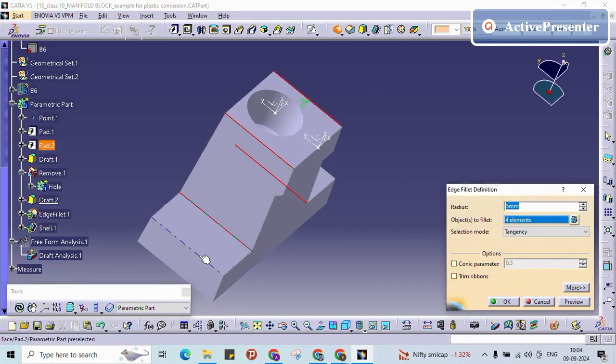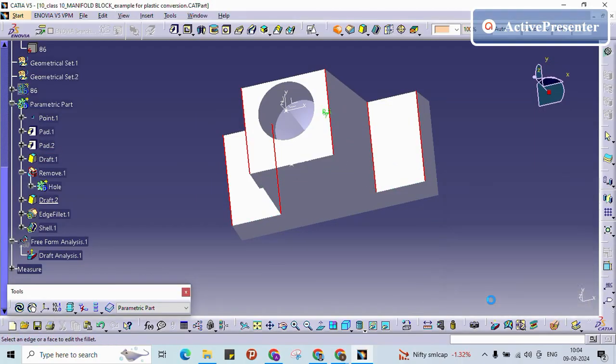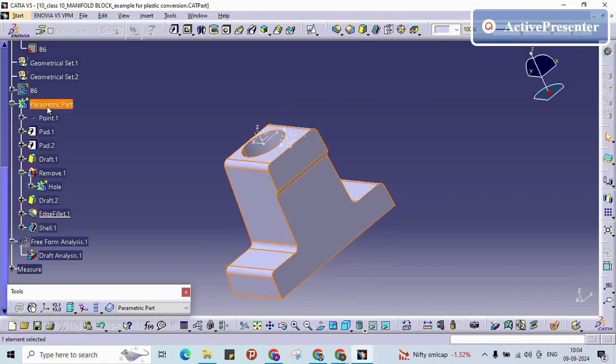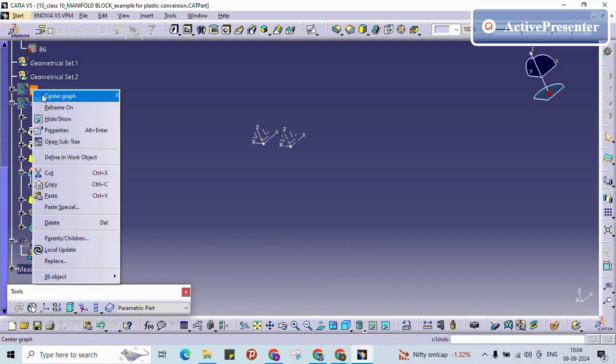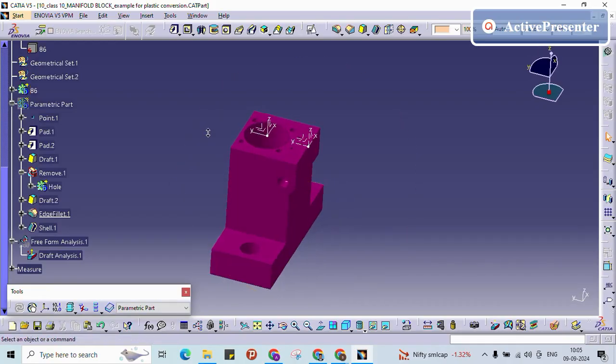So this is my final part. This is my given part. Given is nothing but a dump part. They have taken it from some other car, maybe from a competitor. They don't have a CAD part, meaning it is not editable. Maybe you will get a task like this. This is called reverse engineering.